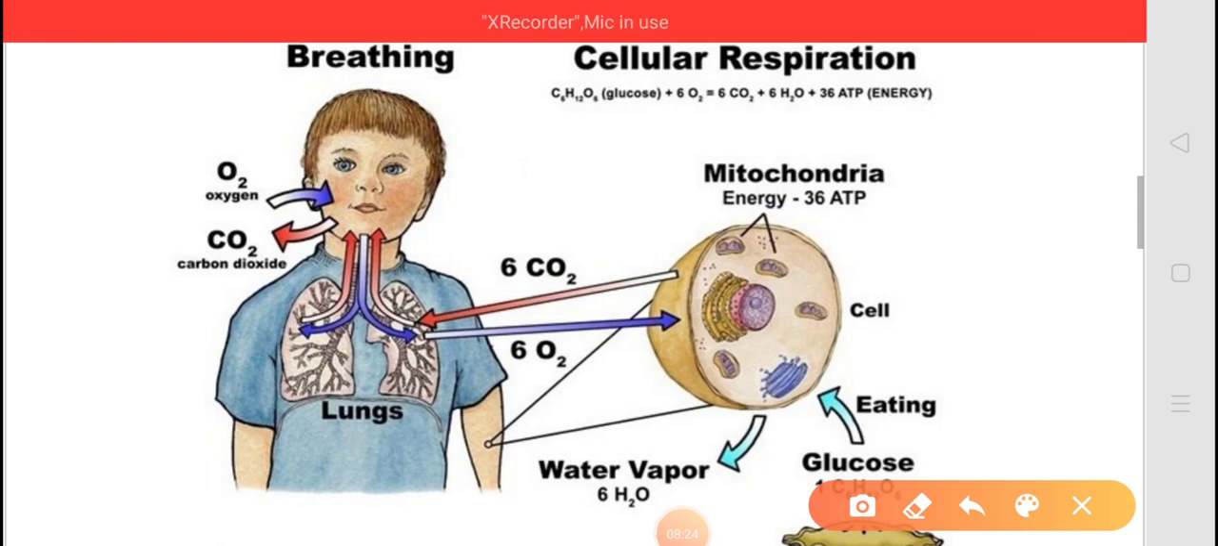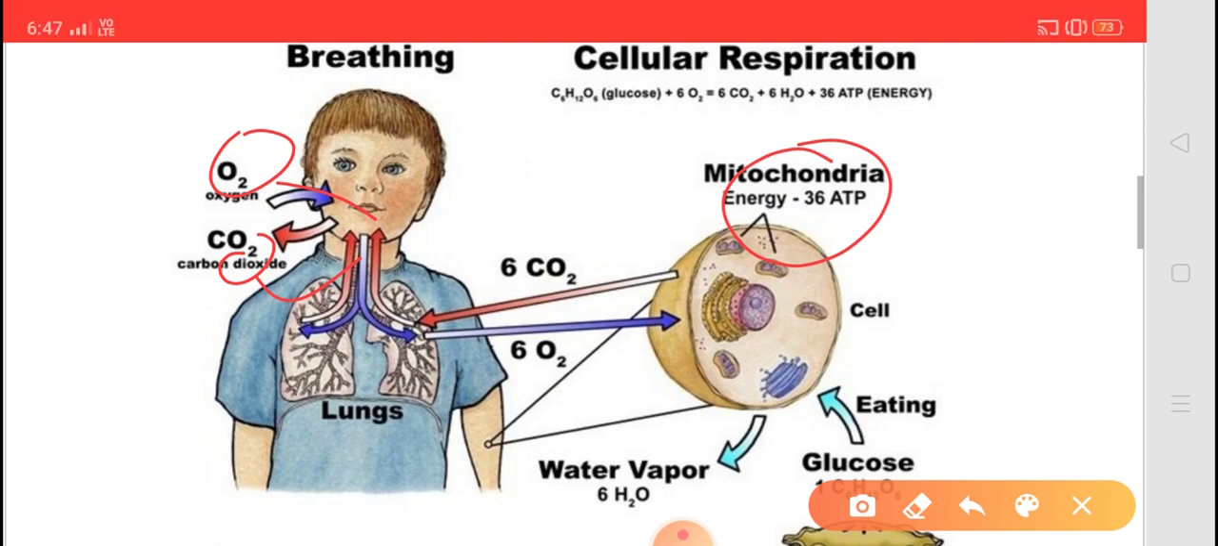You can see in this figure, while breathing, oxygen goes inside the lungs and carbon dioxide is released out of the lungs. And this is the cellular respiration. Here energy is produced in the mitochondria, and water vapor is also produced during the respiration.